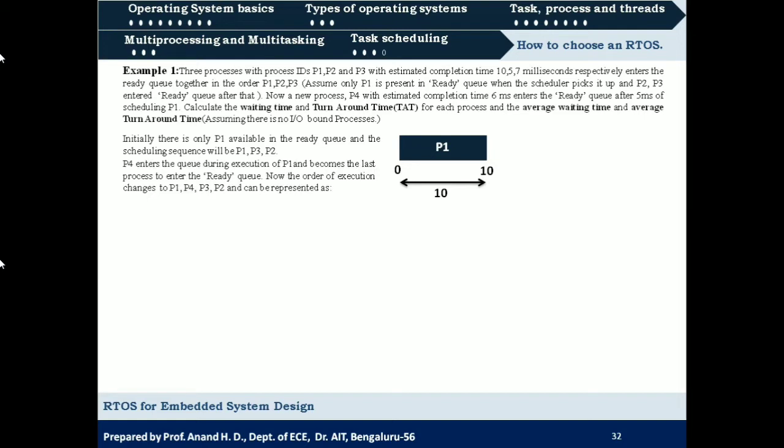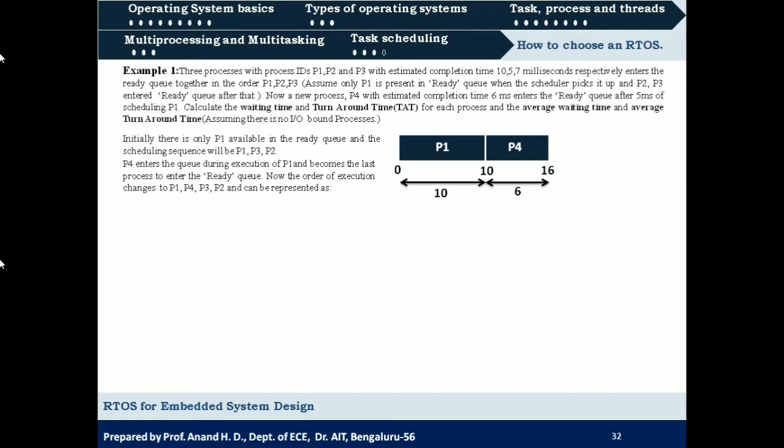After that, which is the last process that has entered? It is P4. So P4 will be scheduled for execution, and it has a completion time of 6 milliseconds. So after 10 milliseconds, P4 will be executed for the next 6 milliseconds. Next, which is the second last process that has entered the queue? It is P3.